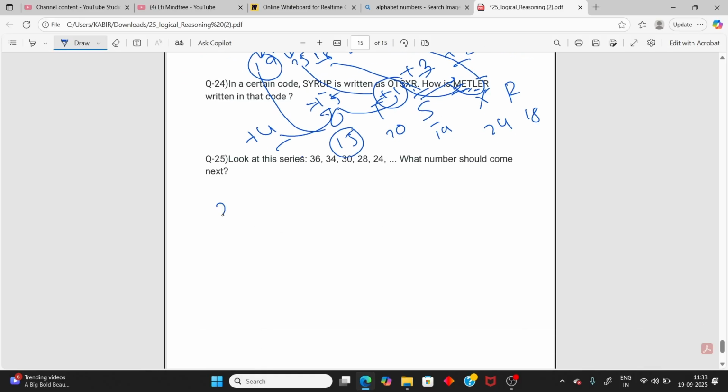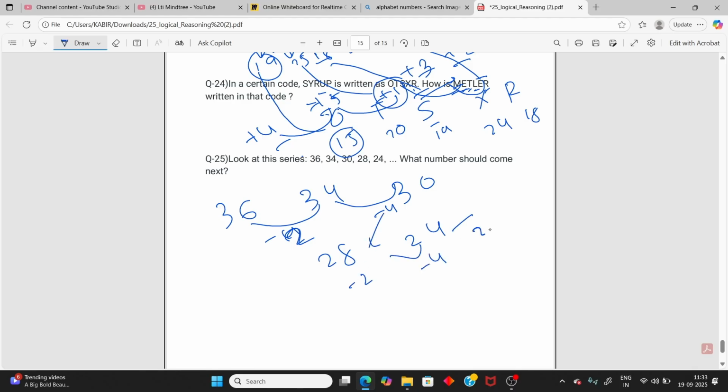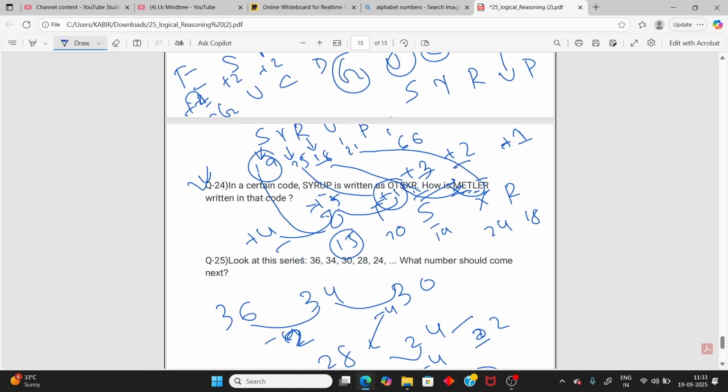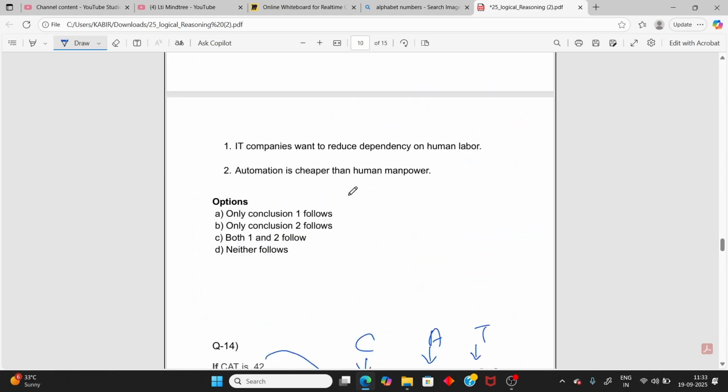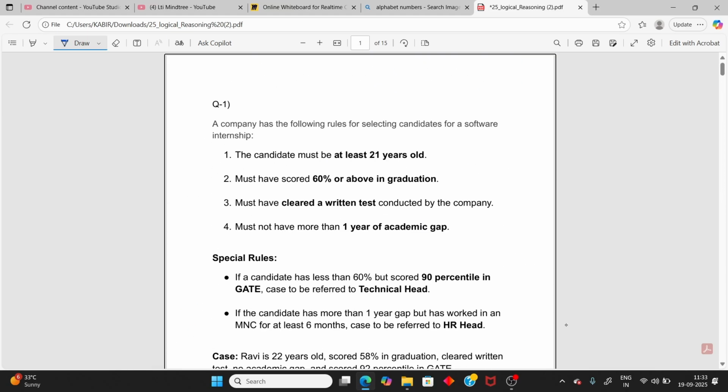Now next: 36, 34, 30, 28 and 24. What should come next? How did 34 come from 36? Minus 2, sorry, minus 2 then minus 4, then minus 2 then minus 4, then minus 2. So it must be 22. So that's the logic: first minus 2 then minus 4. So the answer is 22. You try this one yourself and write in the comment. If you have any doubt till now you can ask. So let's see in the next lecture.